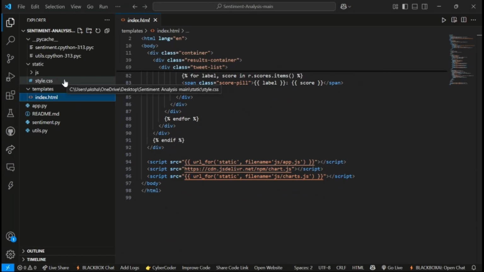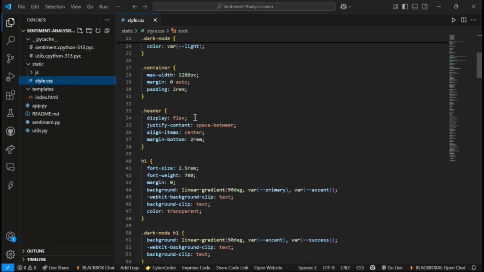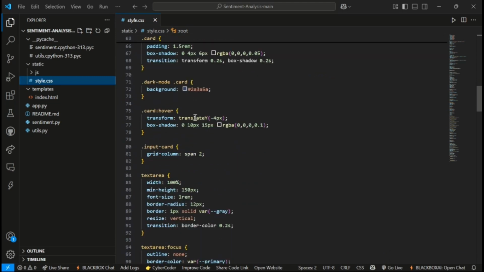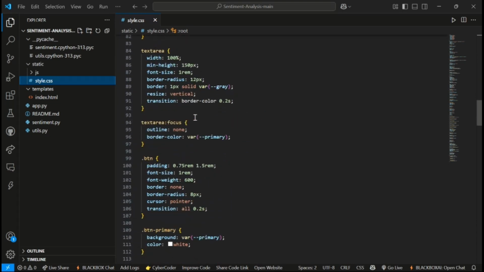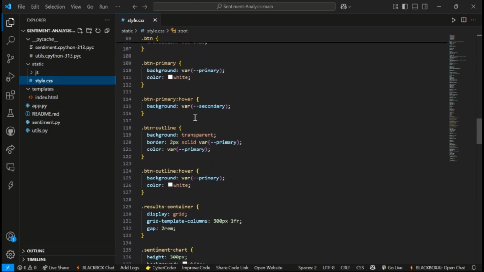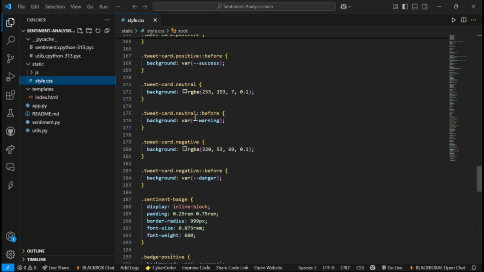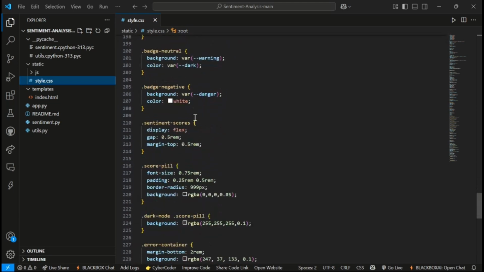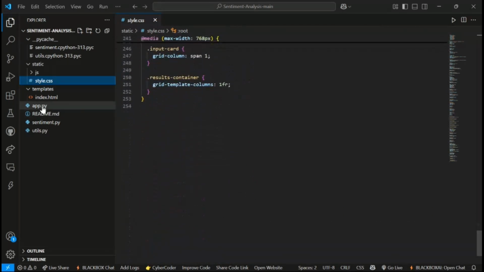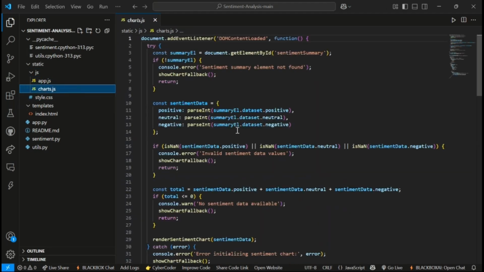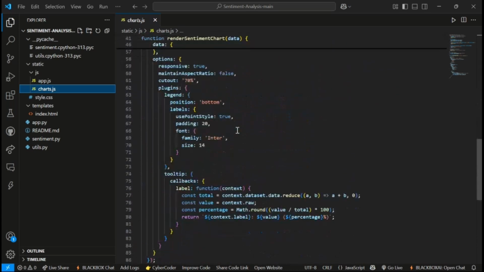And to make it more designable, we have used HTML and CSS. This is our CSS code that we have used for the front end. And now going on to the JS files, we have also used JavaScript in it for better functionalities, as you can see. And for the charts too, we have a chart in our code.